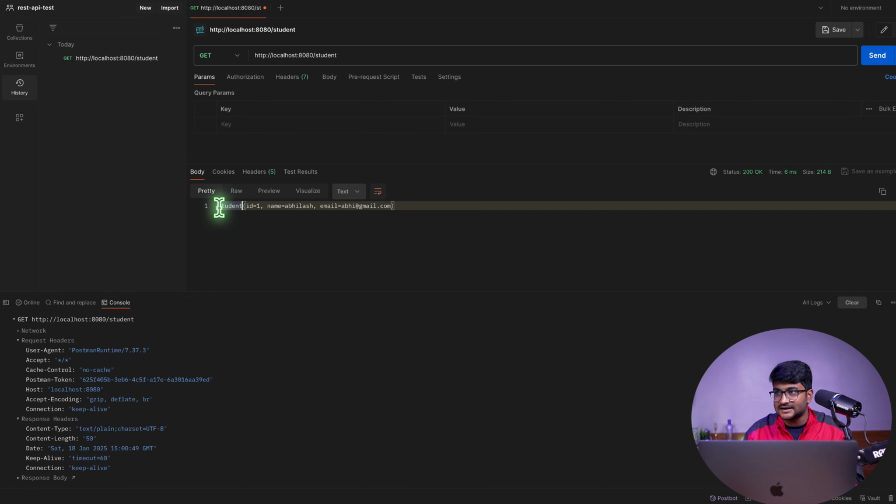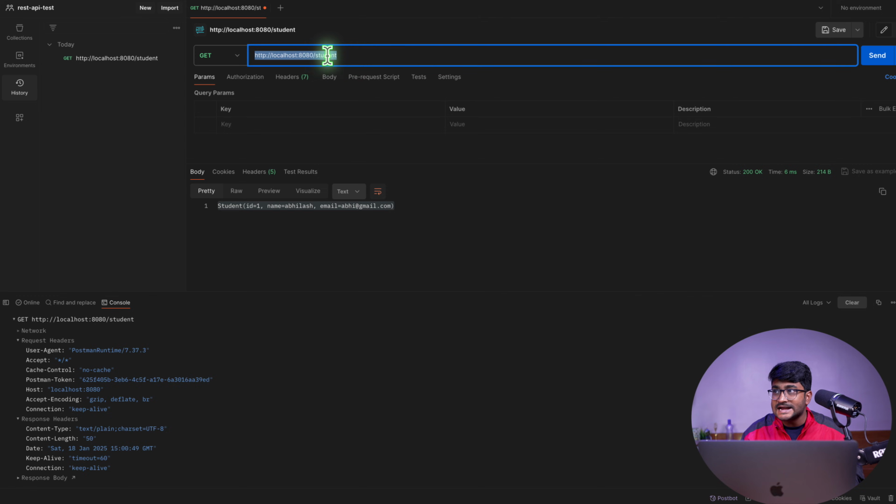Okay. And obviously you can see that the data that we have from the server is visualized over here in the form of text. That's the format of the data. Now the thing is that whenever we send this request to the server, you can see with the request header, whenever we're requesting data, there is something called accept. We haven't filled all these things whenever we hit this request. All these things have been automatically generated by Postman.